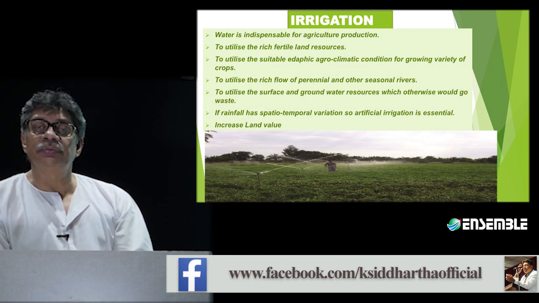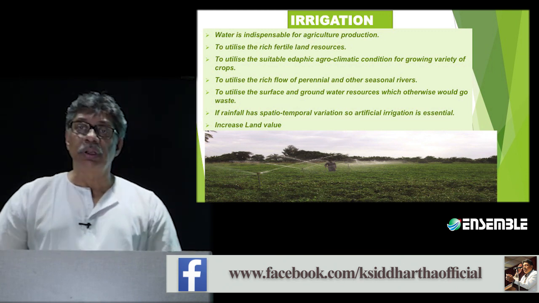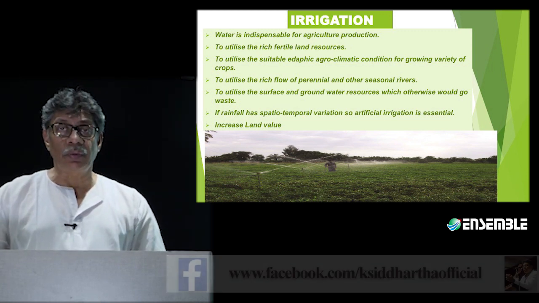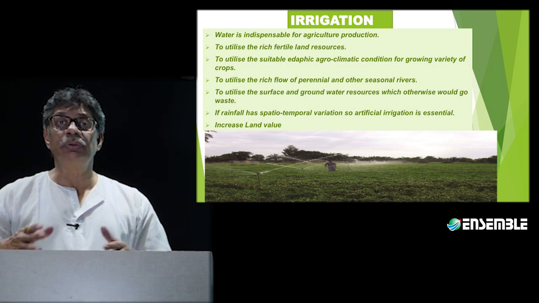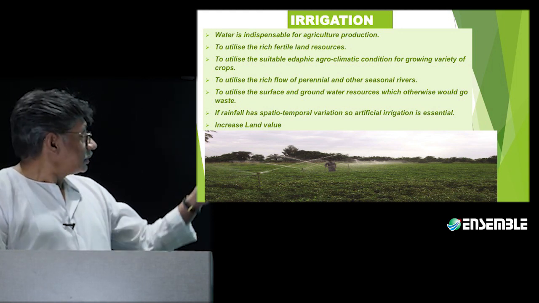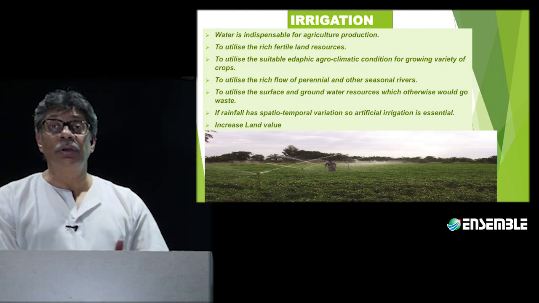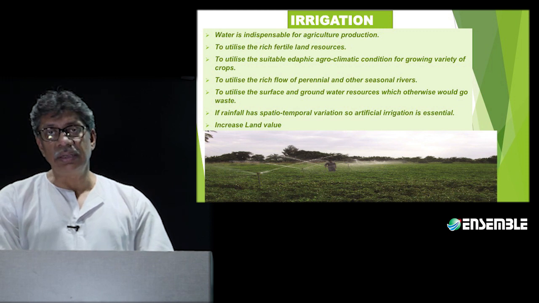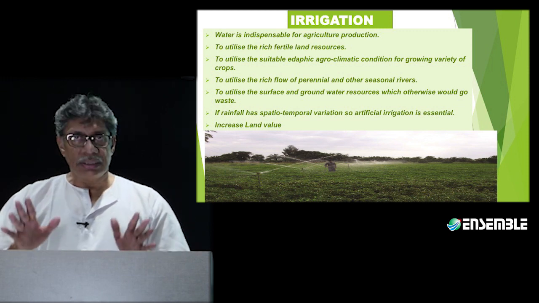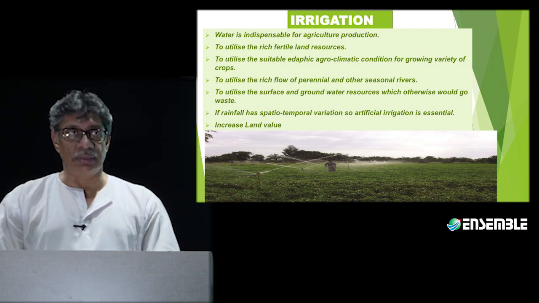So for the purpose of growth of plants, we require that plants are able to grow with some amount of water. That is one part. The second part is that we have a very good amount of rich, fertile resource, soil. The soil conditions that we have are a really rich one.